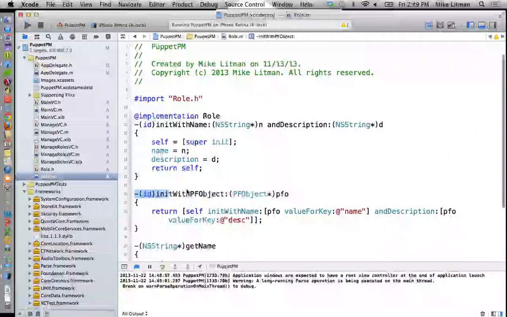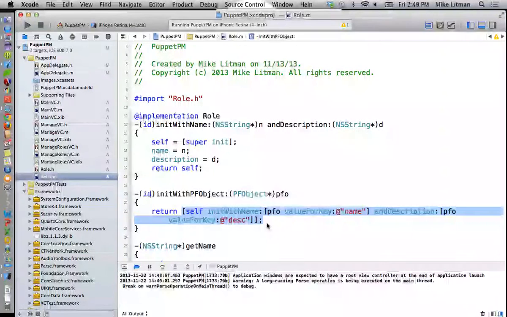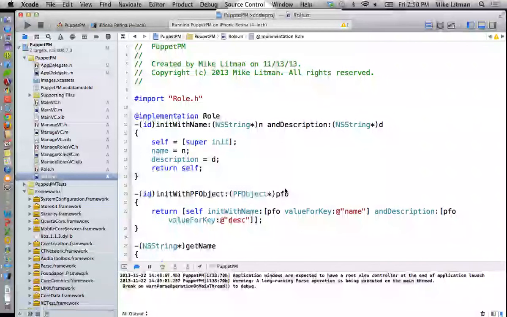The only reason I'm even calling this a constructor is because it happens to follow the naming convention of constructors, this initWith naming convention. Because the reality is I'm actually calling my original constructor with the 2 pieces of information, and this is the guy that's actually giving a value to self and ultimately returning self. The secondary halfway constructor just returns whatever that original constructor boiled down to. I'm not actually building a whole second constructor. I'm building the second guy in terms of the first guy. That make sense? Okay.